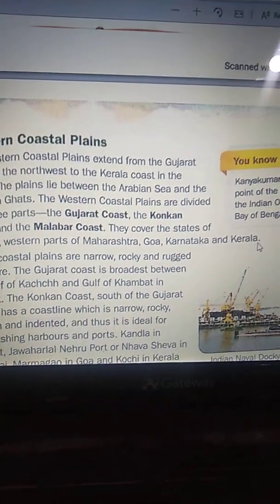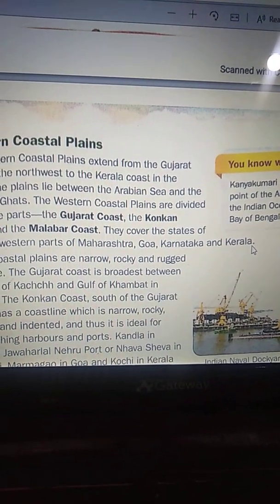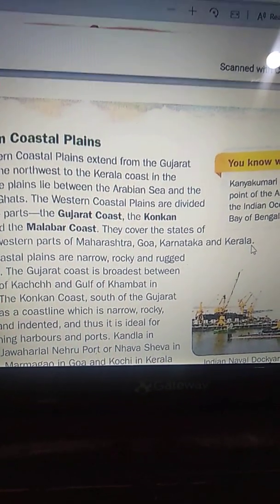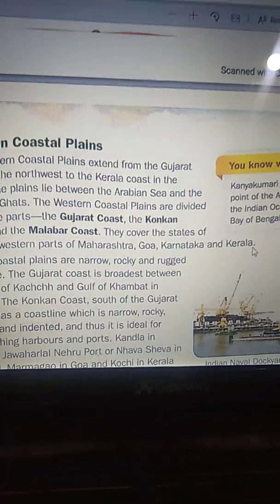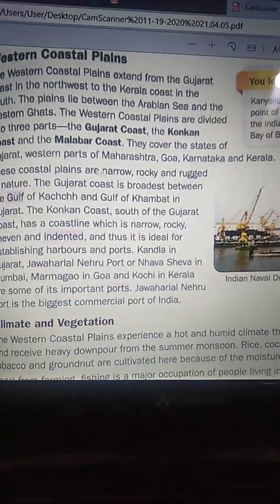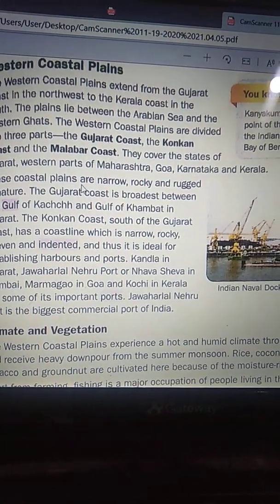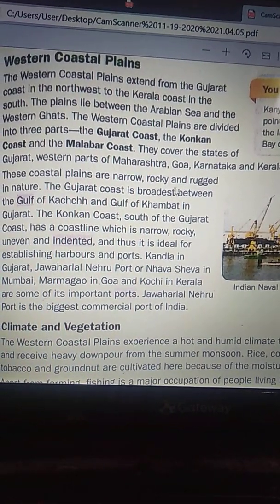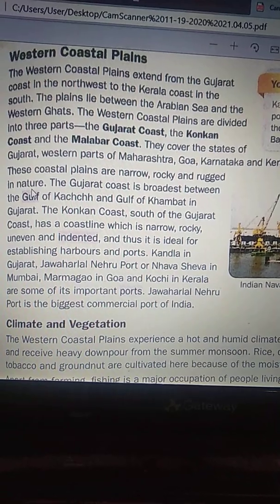These coastal plains are narrow, rocky and rugged in nature.